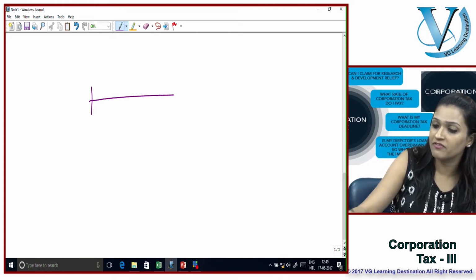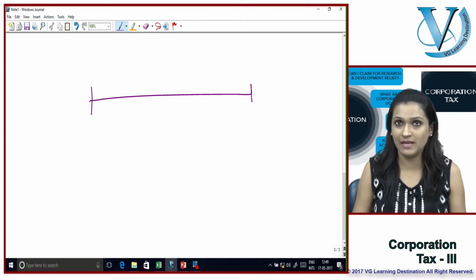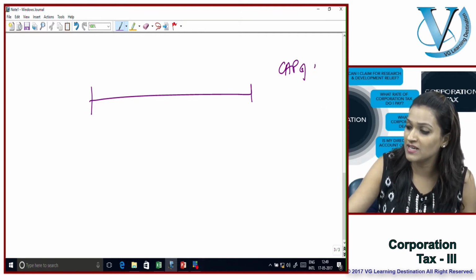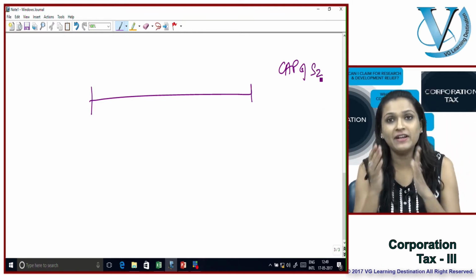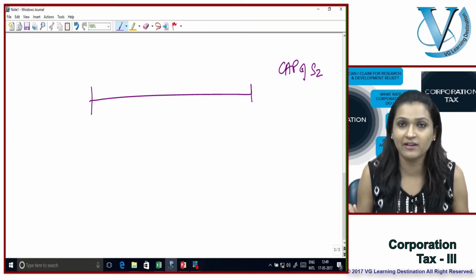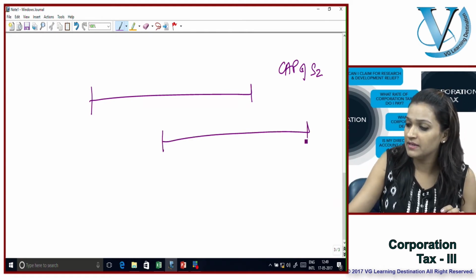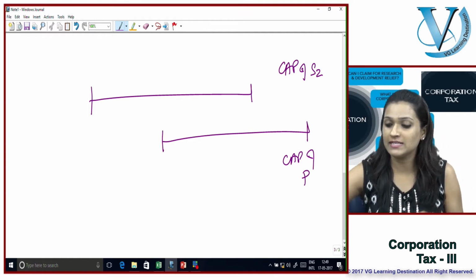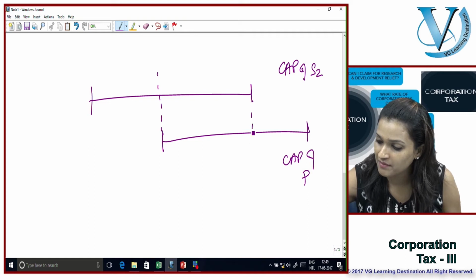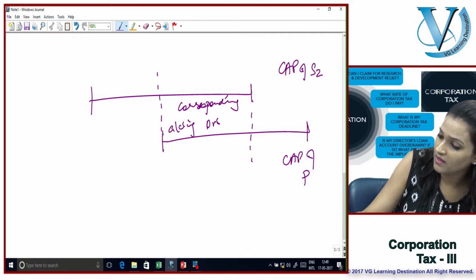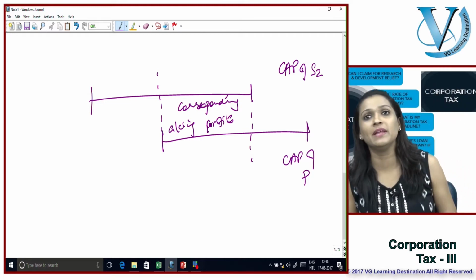Now, till now we have done one term, which is the chargeable accounting period, known as the CAP. Now, the CAP of the surrendering company, which is S2 in our case, and the relevant corresponding period means the common time frame between the surrendering company and the claimant company. Supposing you are setting it off against the parent company, whatever is the common time frame is known as the corresponding accounting period.